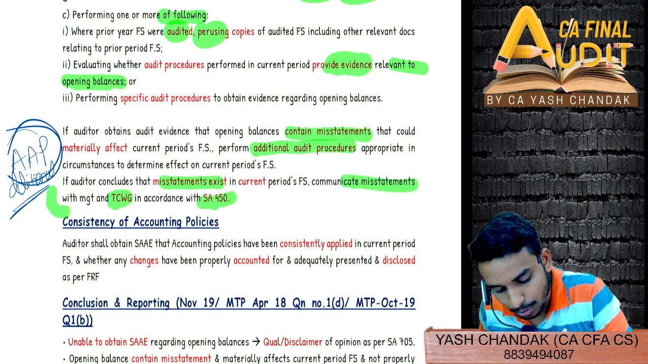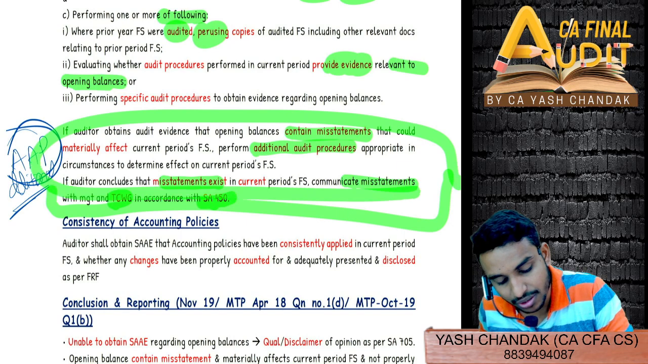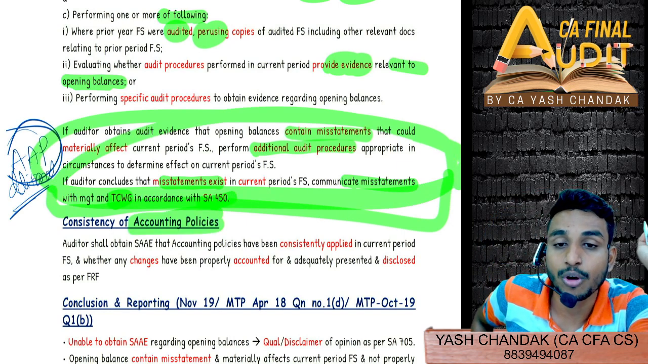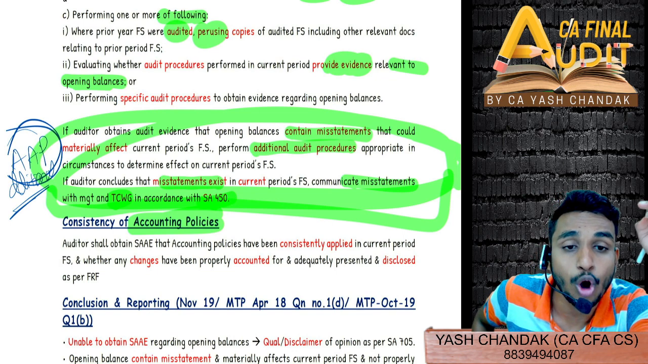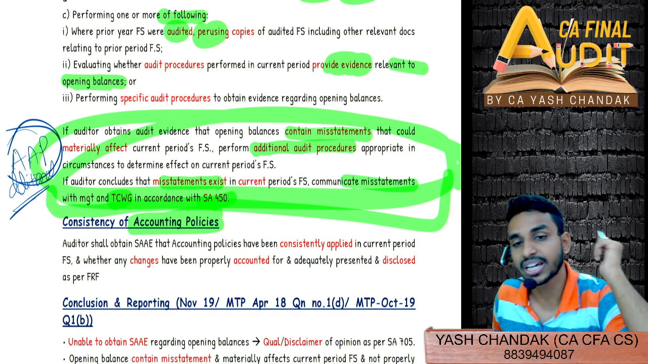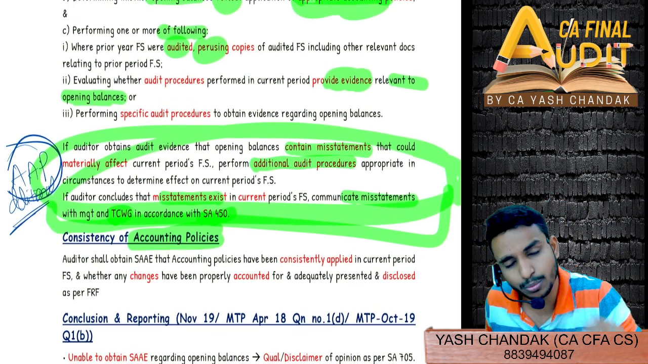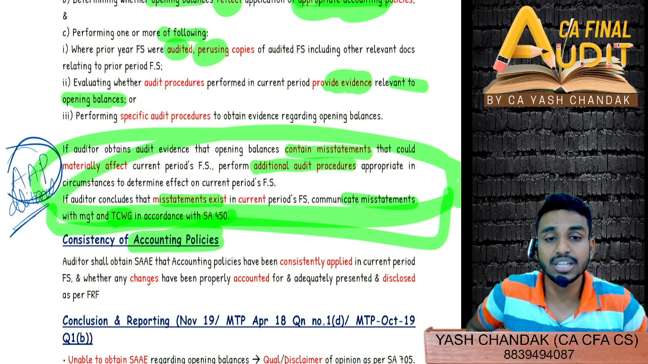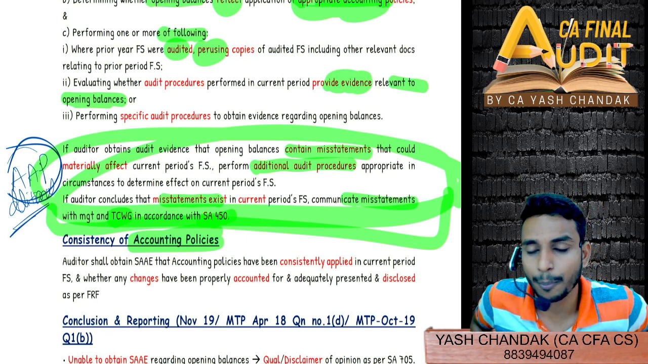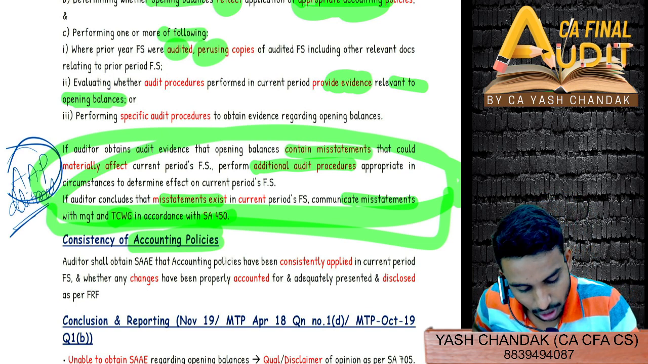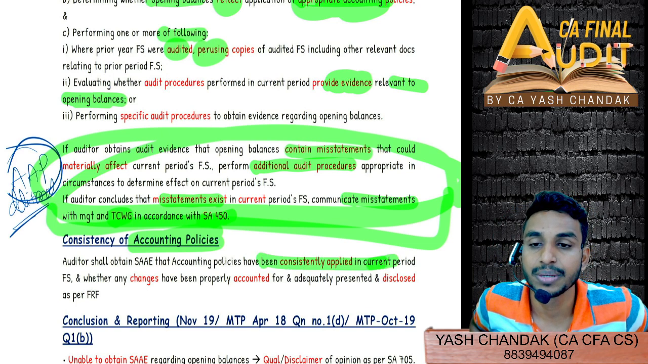Apart from misstatements in opening balances, one other objective was to see whether accounting policies are consistently applied or not. Consistent application of the accounting policy should be there in the current period, or if there are any changes, then the changes should be accounted for, and they should also be properly justified and disclosed in your presentation and disclosure. However, we should state what we have consistently applied in the current period financial statements.